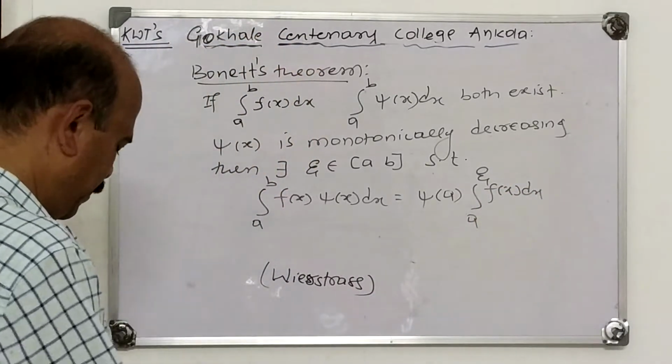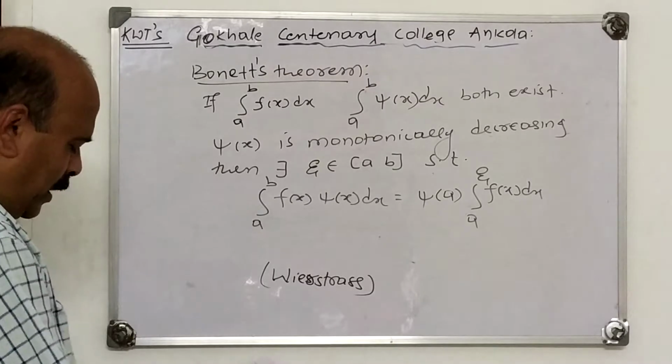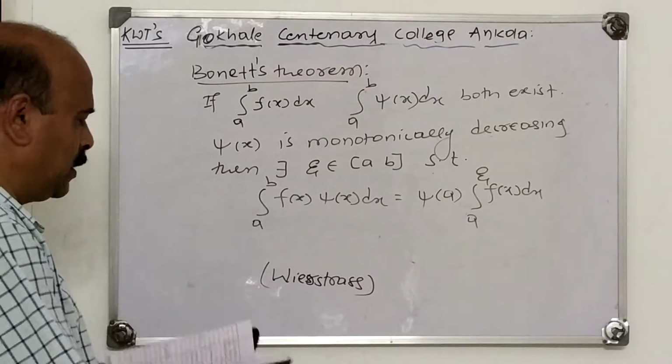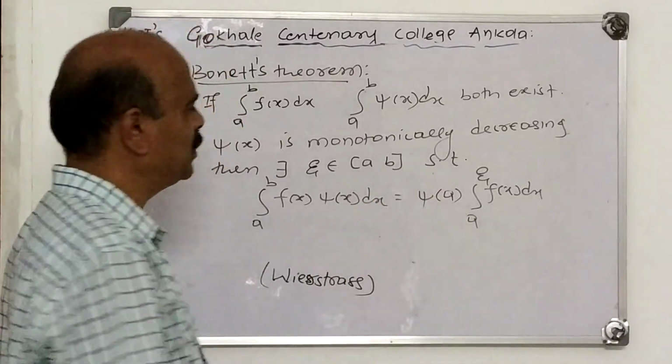Let me verify again. The theorem is like this: psi(a) times the integral from a to psi of f(x) dx. This is Bonnet's theorem.